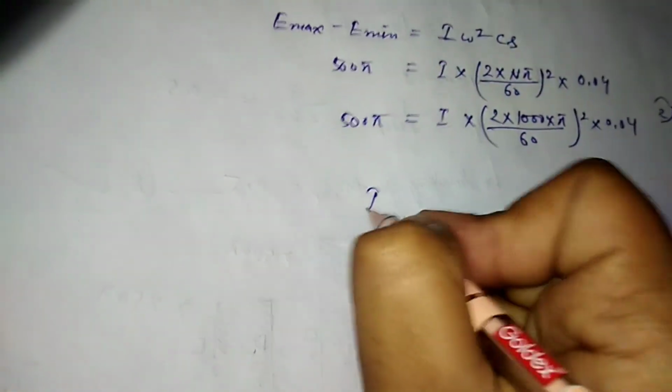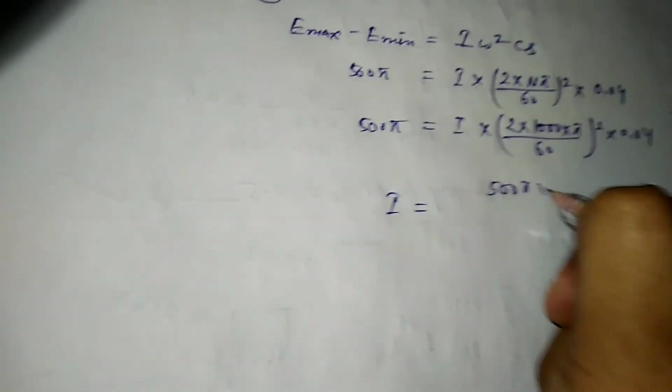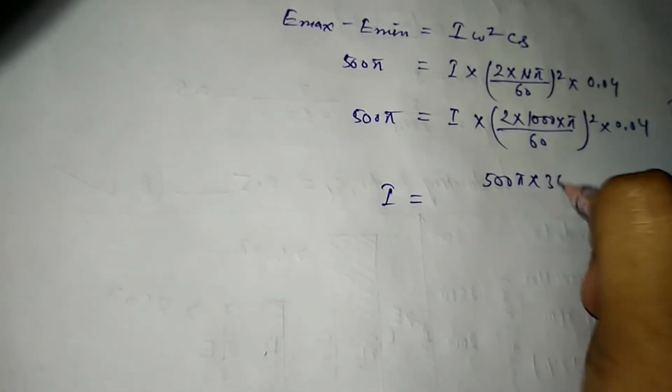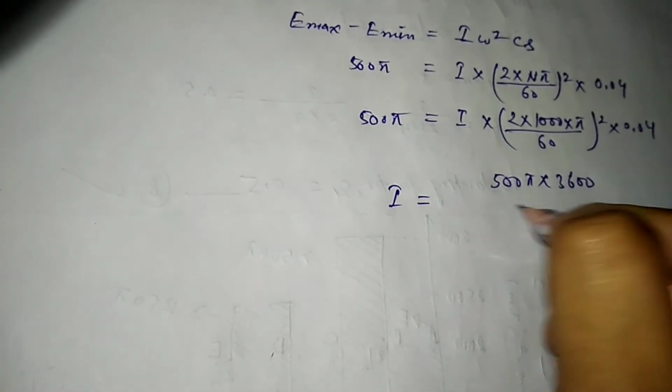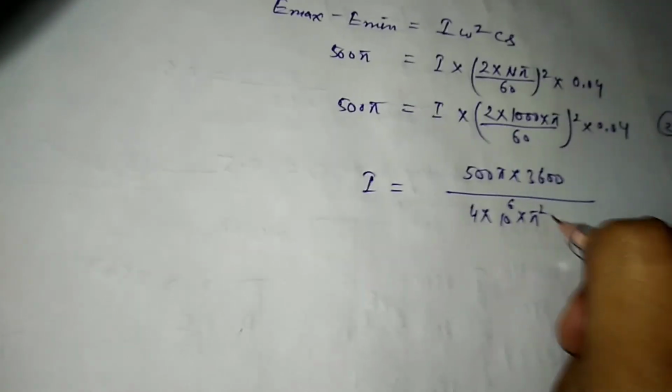So I will be equal to 500 pi into 3600 upon 4 into 10 to the power 6 into pi square into 0.04.